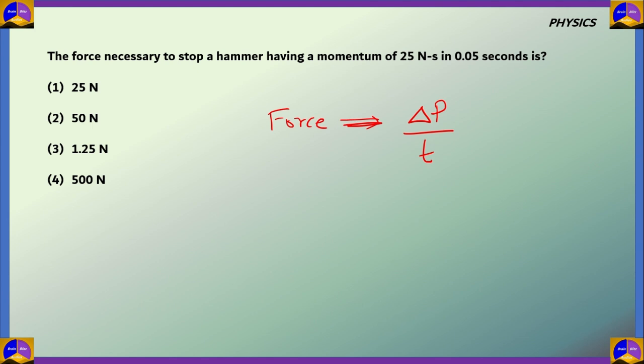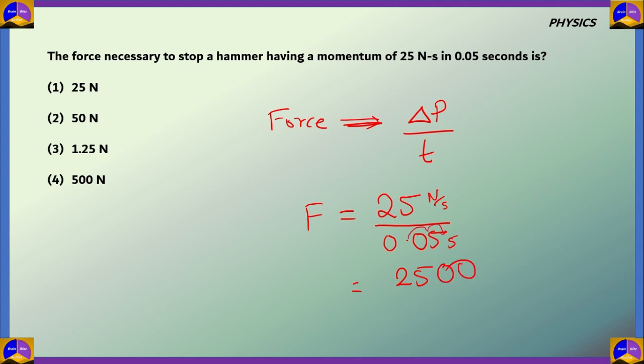So here we need to find the force. So we replace the value of momentum and time. So we get F is equal to 25 Newton second divided by 0.05 seconds. And so if we do it, we have 2 decimal places this side, so 2 decimal spaces is 2500 divided by 5. Now 5, 25 cancel, we get 500 Newton. So option 4 is the correct answer for this question.